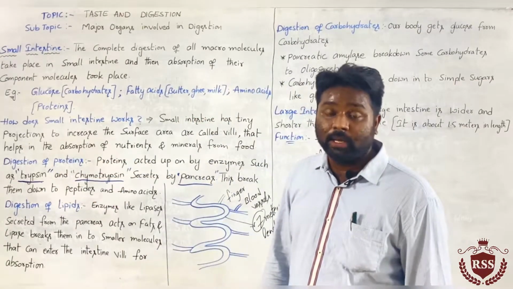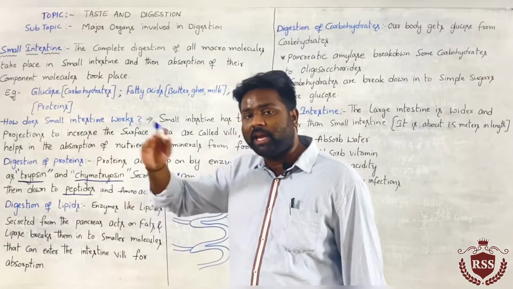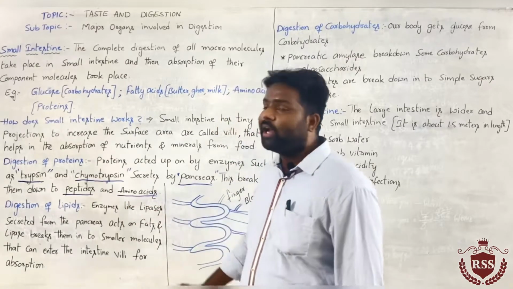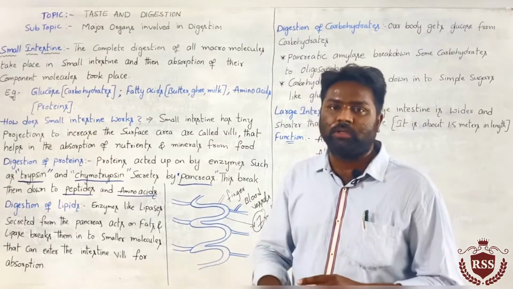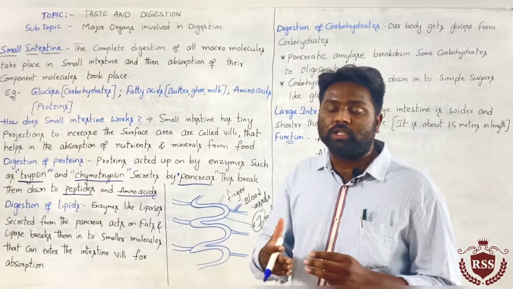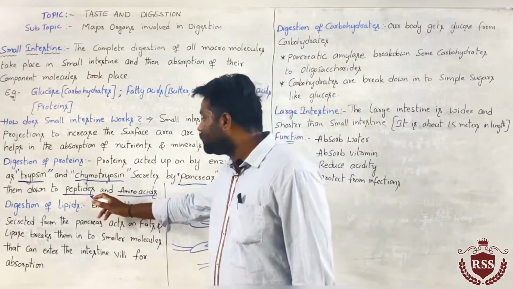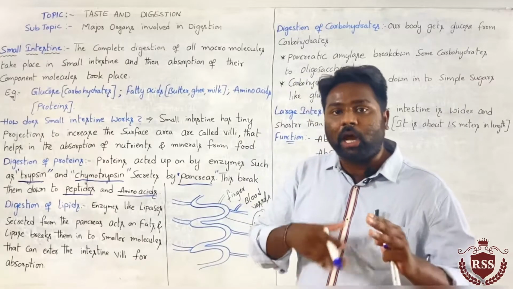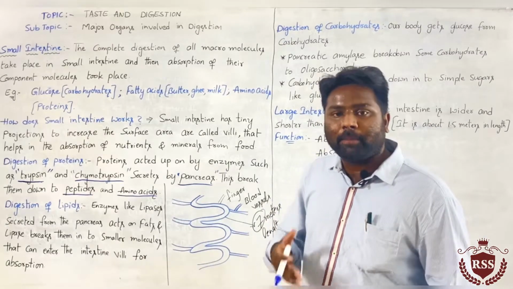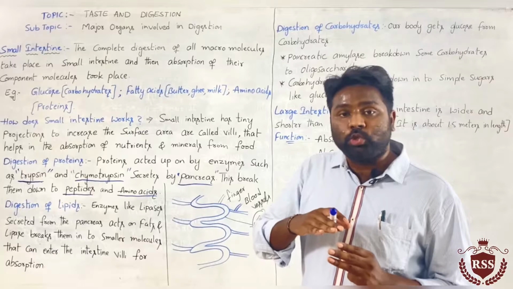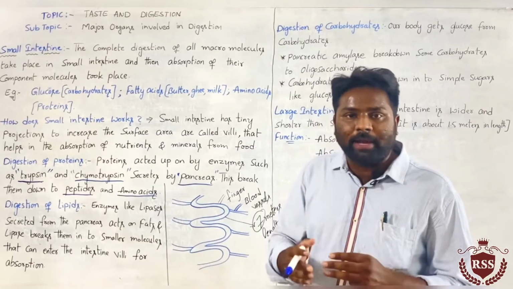Those proteins break down into smaller molecules, or smaller globules, called peptides, and then from peptides to amino acids, and through the blood vessels these amino acids are absorbed by the blood.